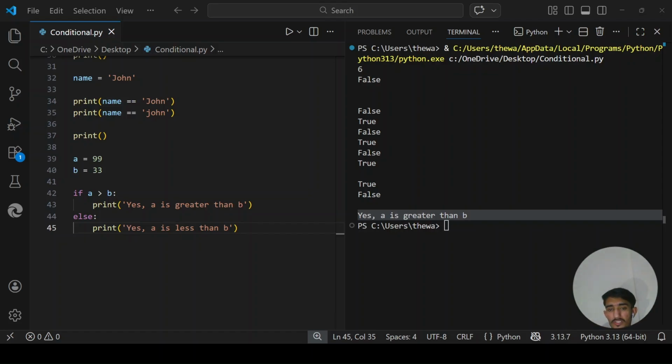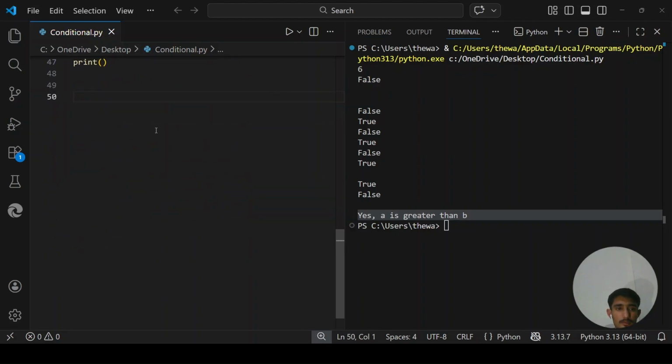Sometimes you have more than two possible situations. You need to check multiple conditions in a sequence. That's where elif comes in. It stands for ELIF. ELIF stands for else if. Let's create an example.